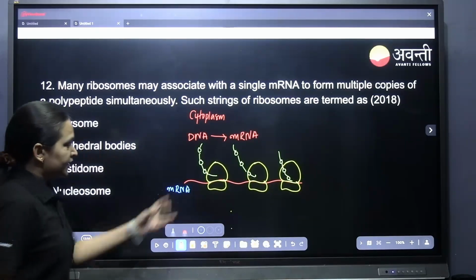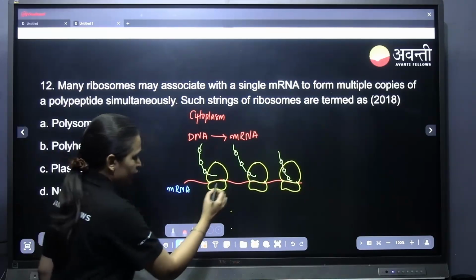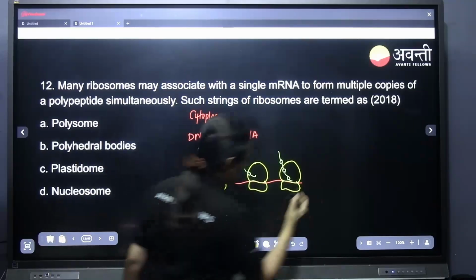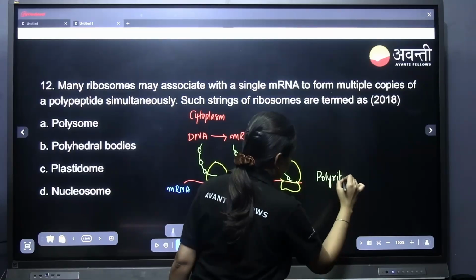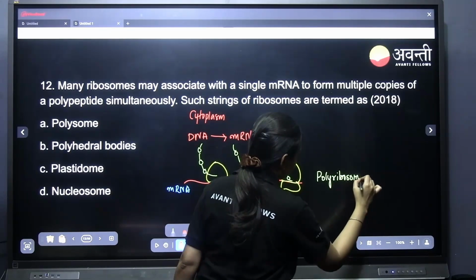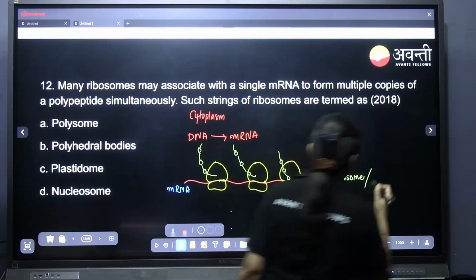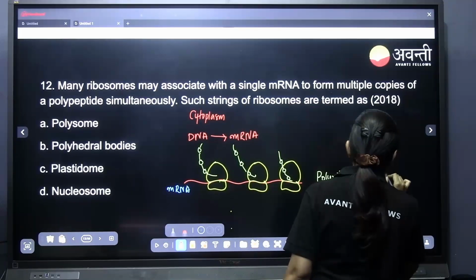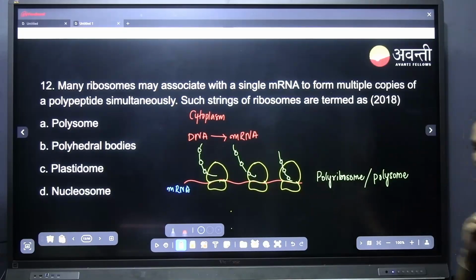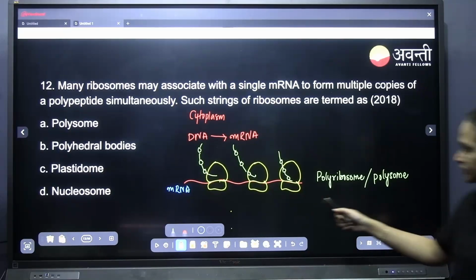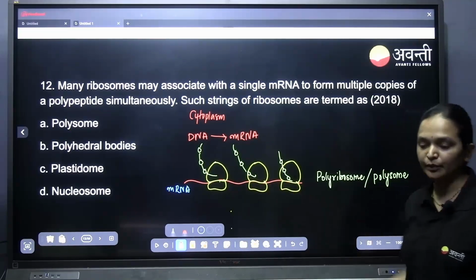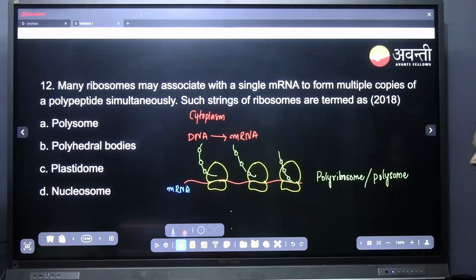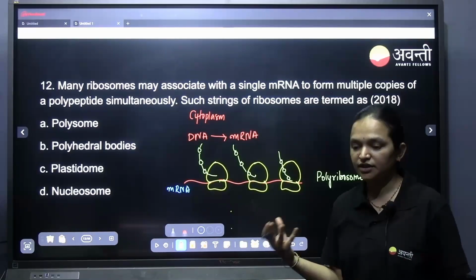This particular structure with the ribosomes and mRNA, we call it a polyribosome, otherwise also called a polysome. In one single mRNA, multiple ribosomes will be attached and they will be synthesizing the protein.